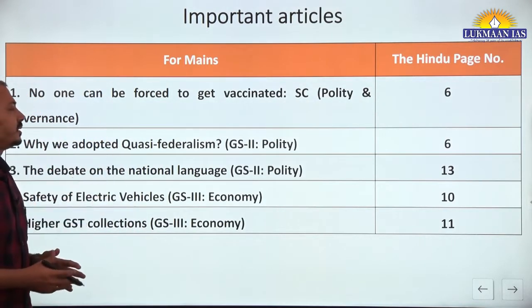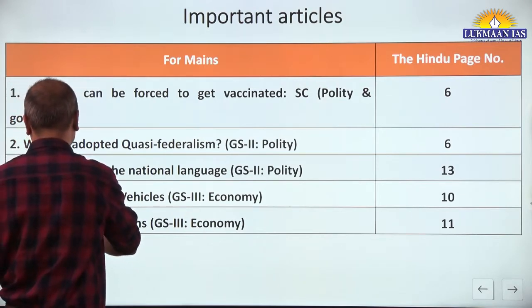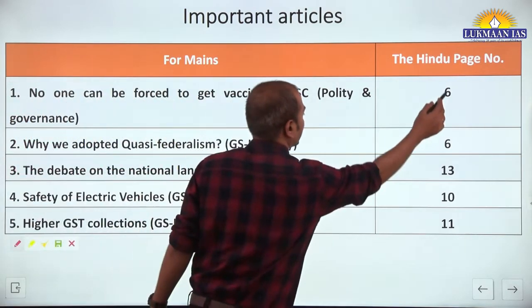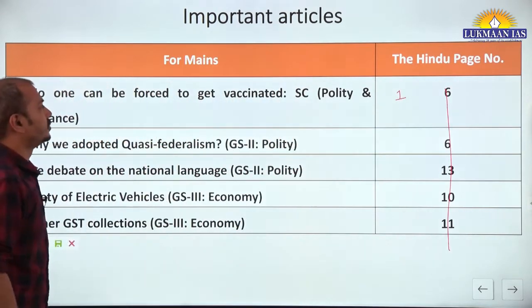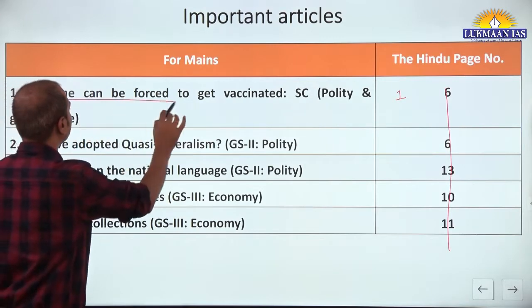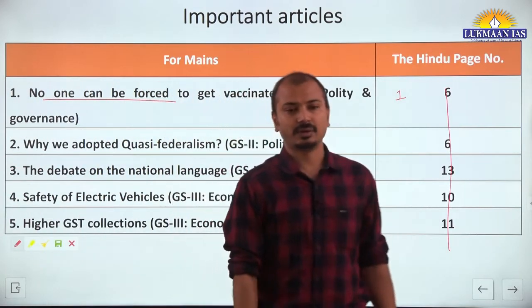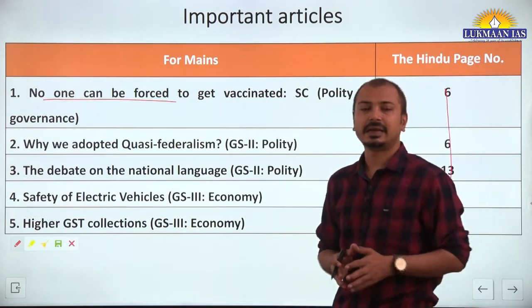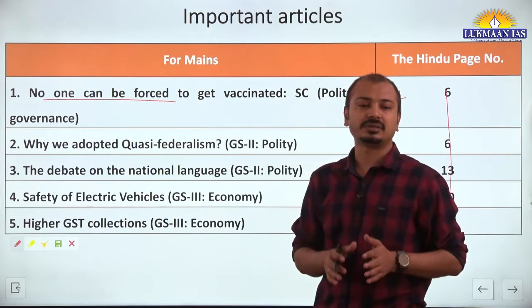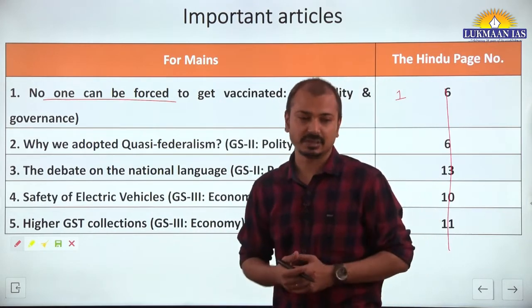On the first page you can see that, yes, the page numbers are not changed, but you can leave this part. Okay, on the first page itself, the Supreme Court verdict regarding vaccination: no one can be forced to get vaccinated. Now in this particular verdict, the Supreme Court has also highlighted that the bodily integrity of the person is an essential part of Article 21, right to life and personal liberty.